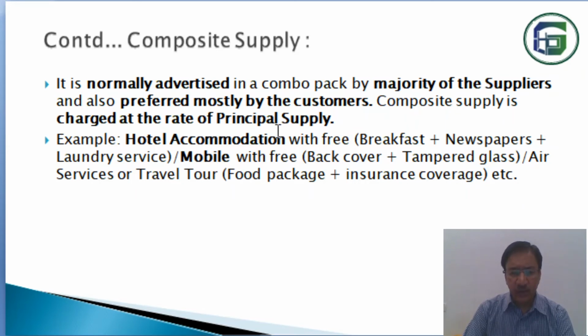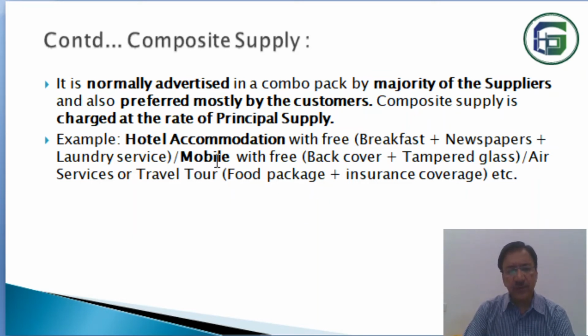So the main is the room booking, and along with the room booking, the ancillary supply you are getting is breakfast, newspapers, and laundry. So all will be charged according to the main supply rate, that is the hotel accommodation rate. The same GST will be charged on all together for all these. So I think that you can understand what is composite supply.